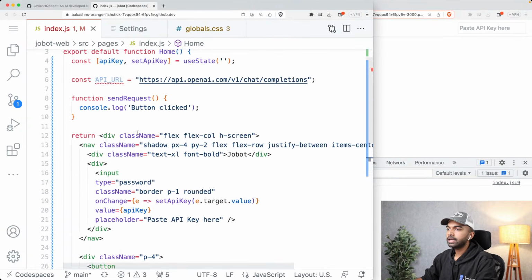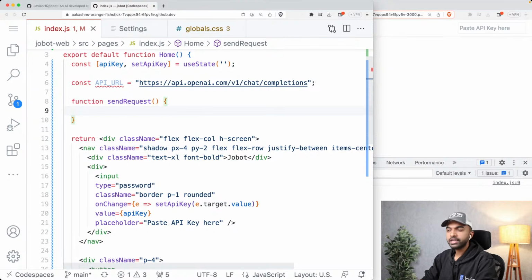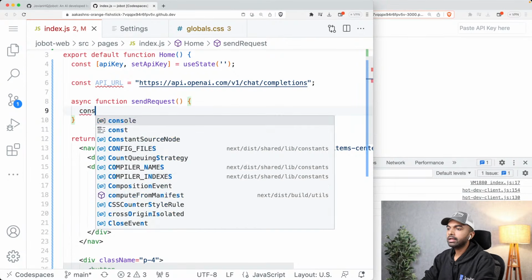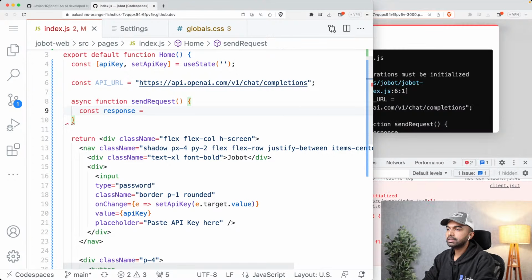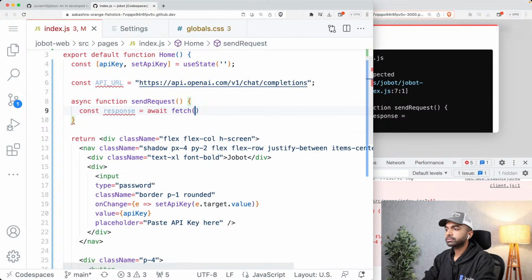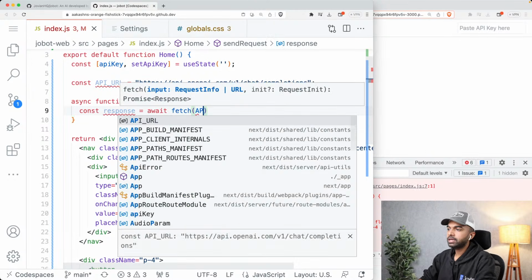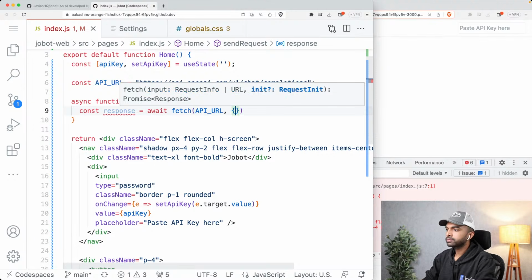Now to call the OpenAI API, I'm going to use the fetch function, and I'm going to make this an async function because I'm going to use something called async await to just make my code look a little nicer. Again, tutorials to both of these are linked in the notebook. And I'm going to say const response, the API response is await fetch.